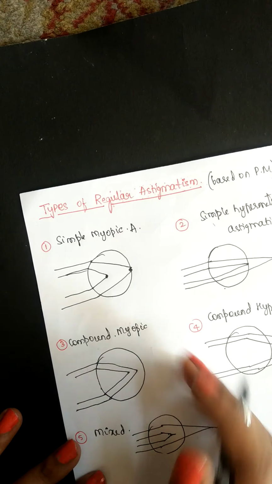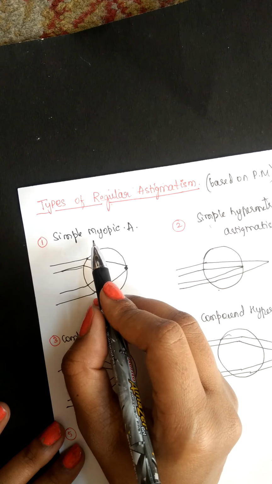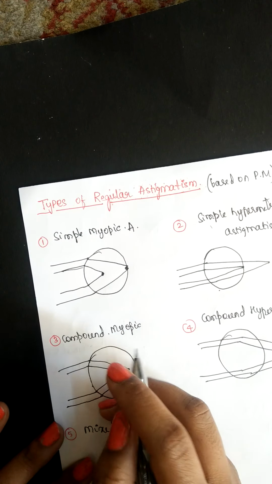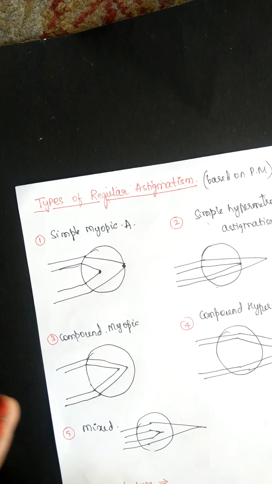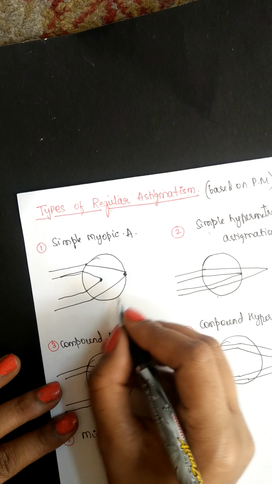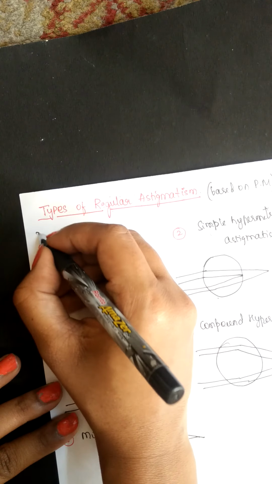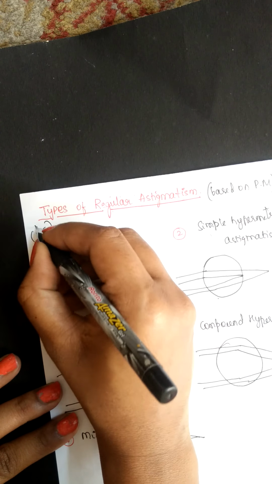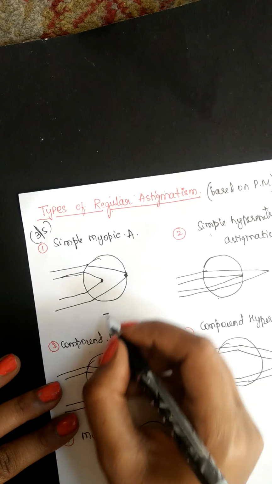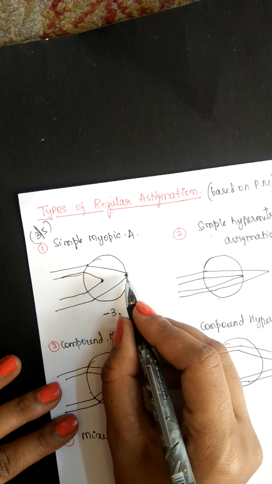Also remember, as I mentioned in my previous video, myopic is denoted by minus and is treated by minus lenses. M for myopic, M for minus. So here the refractive powers will usually be of minus type. I will take an example with 3 and 5 refractive powers and try to explain each of them. Consider simple myopic. It is written as minus 3 in one meridian, and the other meridian is on the retina.